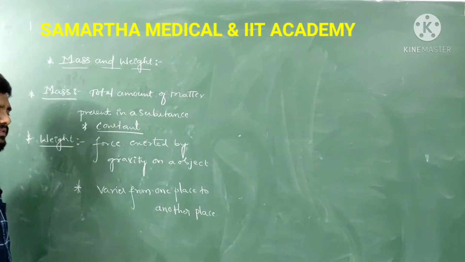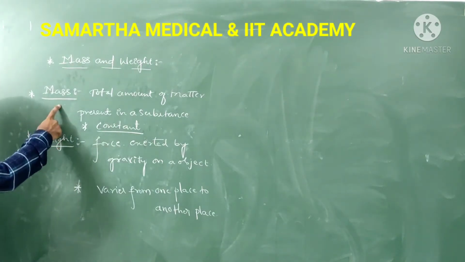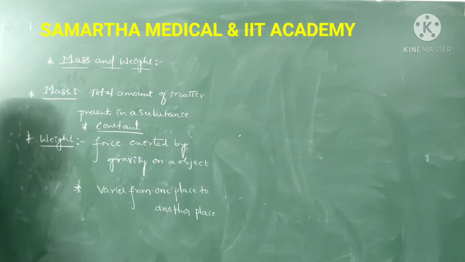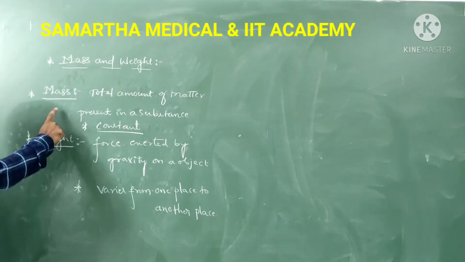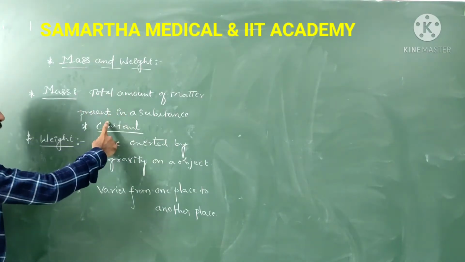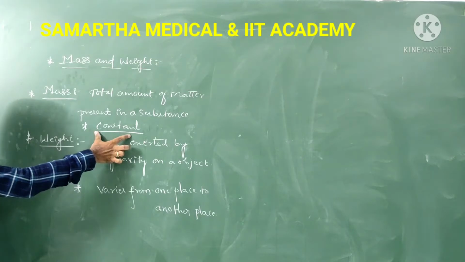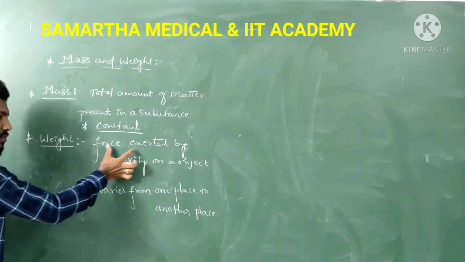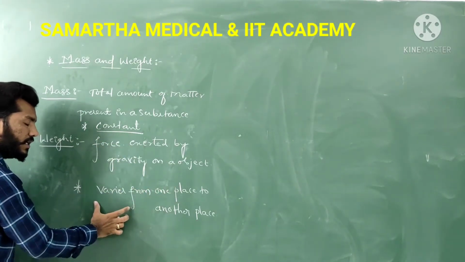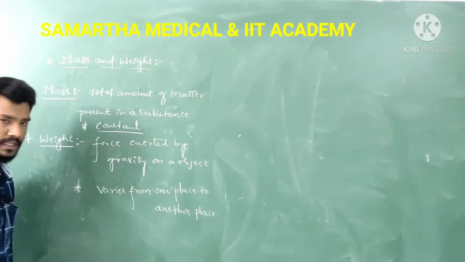This is what we have to know about mass and weight. Mass is the total amount of matter present in a substance, and it is constant. Weight is the force exerted by gravity on an object, and it varies from one place to another.